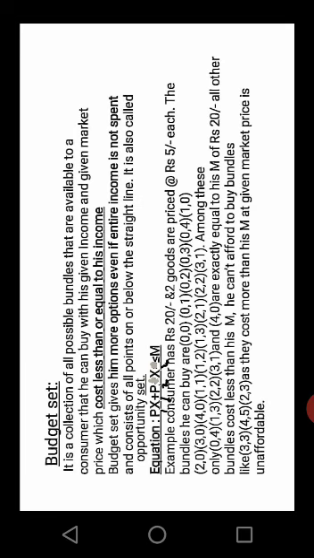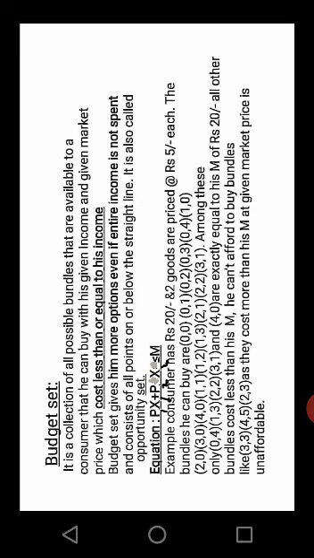Similarly, if he decides to spend his entire income on G2, then the maximum number of goods he can buy is again M divided by P2, income divided by the price of good 2. Again it comes to 4 units.